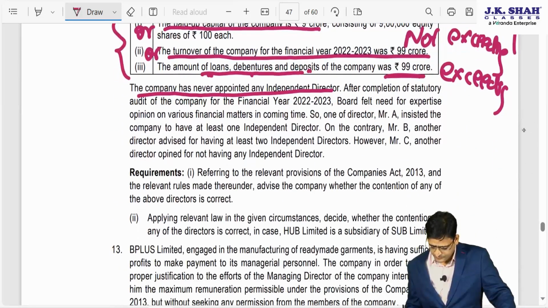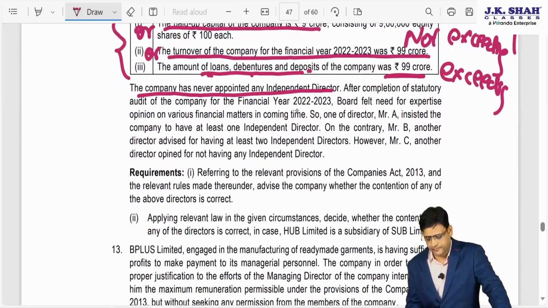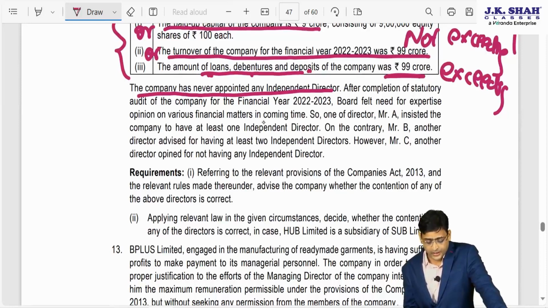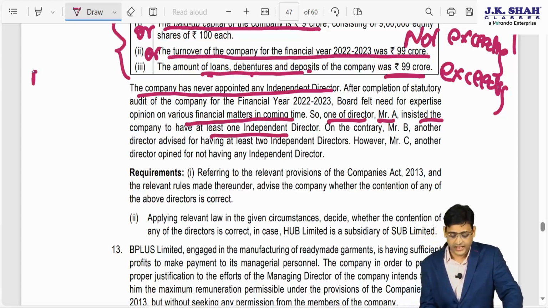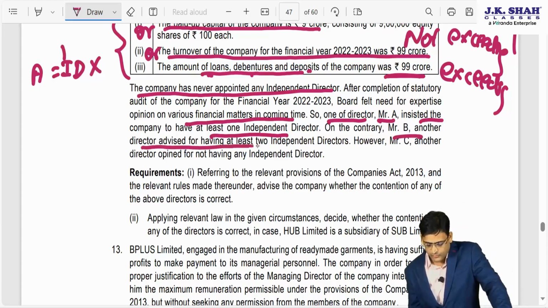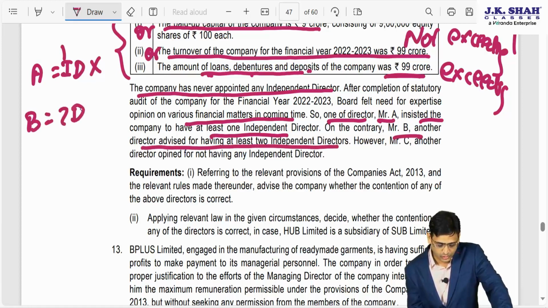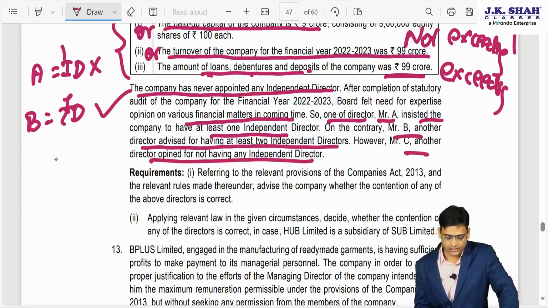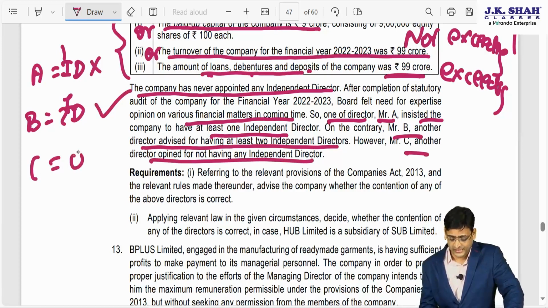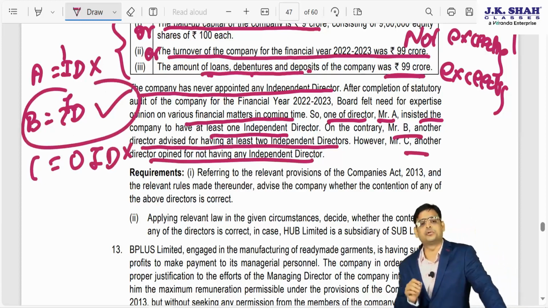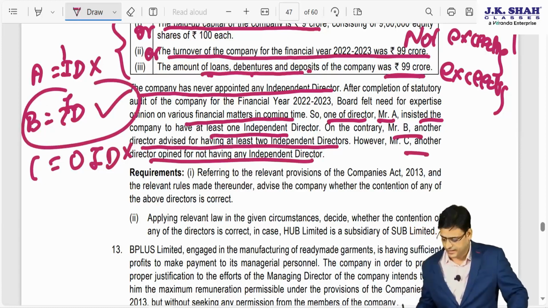Now you see, after completion of statutory audit of the company of financial year 22-23, board felt need of expertise opinion on various financial matters in coming time. So one of the directors, Mr. A, insisted the company to have at least 1 independent director. A is saying 1 independent director. So A is wrong. B is saying you have to appoint 2 independent directors. So B is right. C is saying they do not need to have any independent director. C is saying 0 independent director. So C is also wrong. So whatever Mr. B is quoting is correct. Company need to appoint at least 2 independent director.